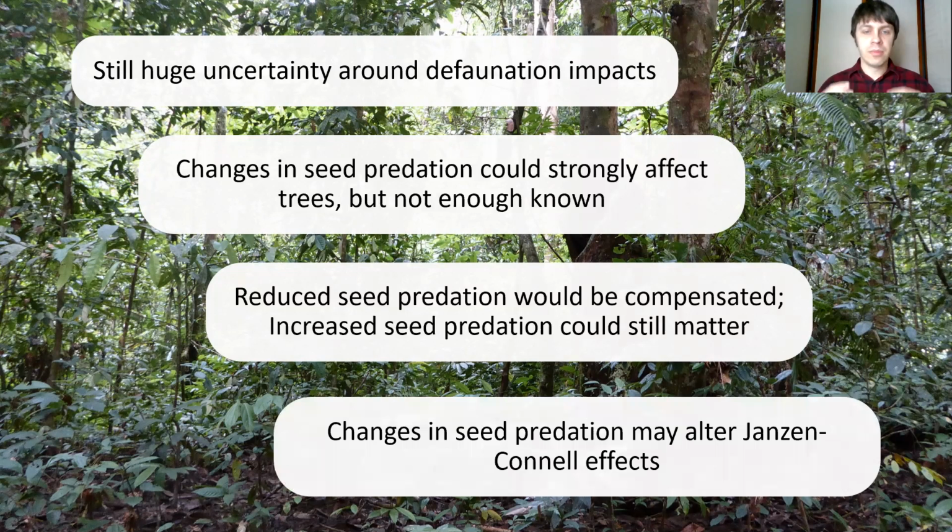And then lastly, changes in seed predation from vertebrate caused mortality to non-vertebrate caused mortality could alter Janzen-Connell effects in a really important way, but we still need to do a lot more research to figure out how this change in the identity of the seed predator affects tree populations down the line.